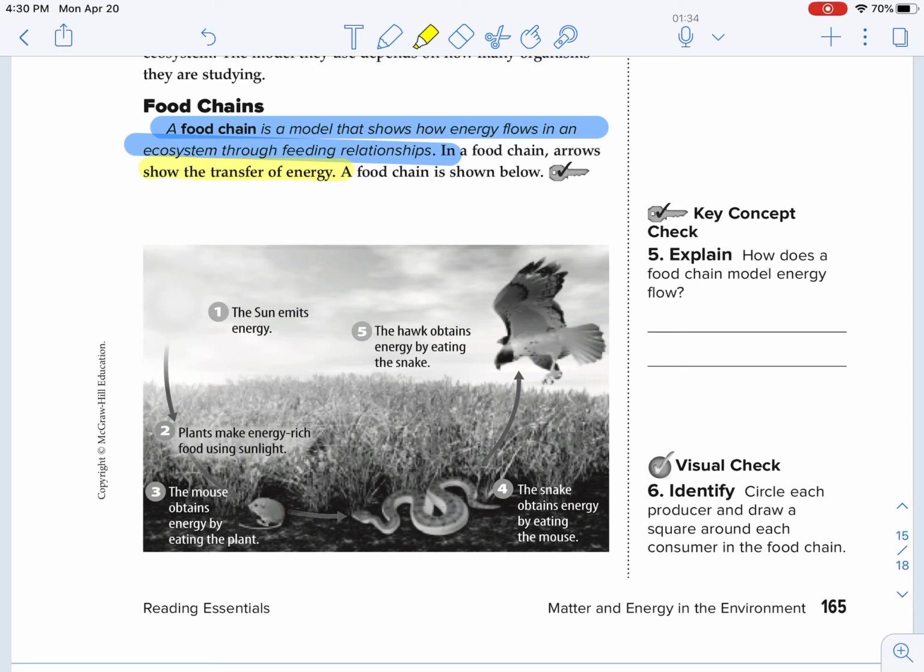So a food chain is shown below. All right, so what we have here is the sun emitting all of this energy. And who's going to use that energy directly are going to be our plants. So the plants make energy-rich food from sunlight through the process of photosynthesis.